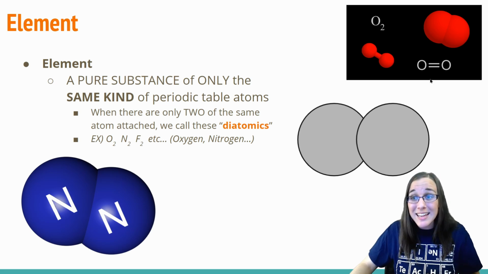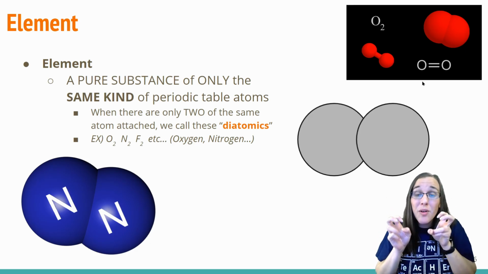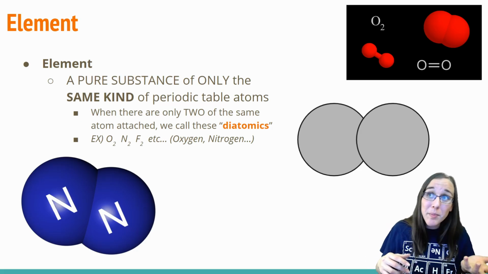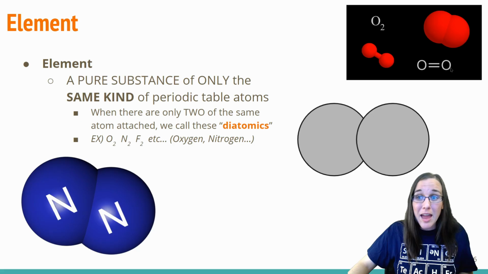We would never see oxygen just by itself, so just one O. If it was by itself, with no other H's nearby or no other something to bond with, then it would bond with itself and make O2, a diatomic element.